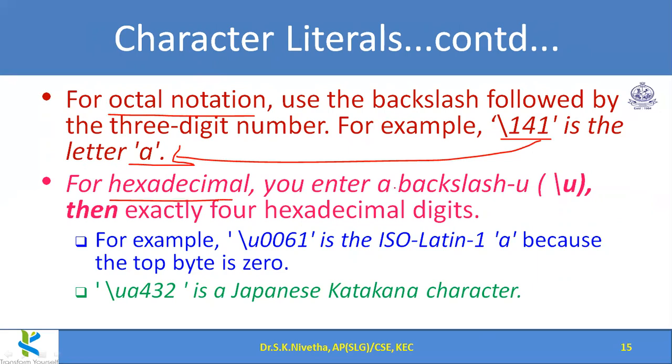And for hexadecimal notation, we should give \u followed by 4 digits. This is ISO Latin. As I told, regional languages can also be coded using Java. Java has provision for all: Tamil, Hindi, anything, Sanskrit, Urdu. So you could see \uA432 is a Japanese character. It has a bigger size, so it can accommodate many types of regional languages.